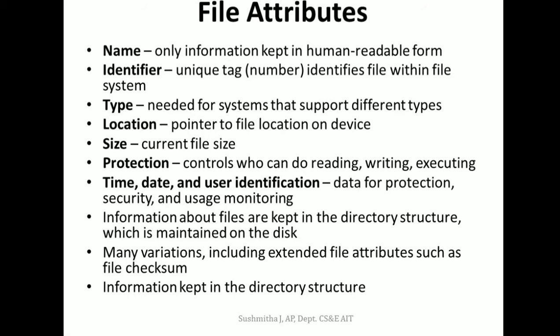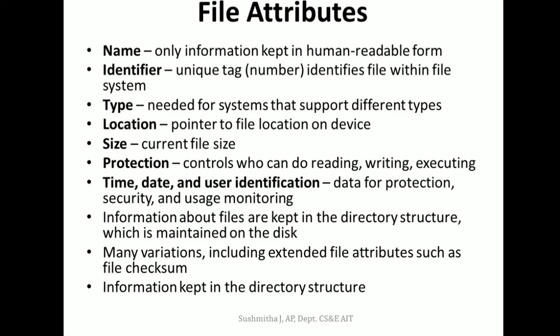Here the device I mean is your hard disk. So on the hard disk, where it is located, we can identify with this pointer. And size, it is obviously the file size that we are talking about, whether it is a 100 MB or a 200 KB file.